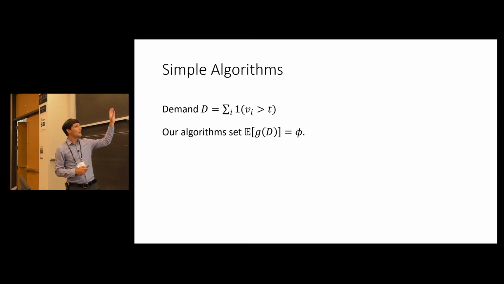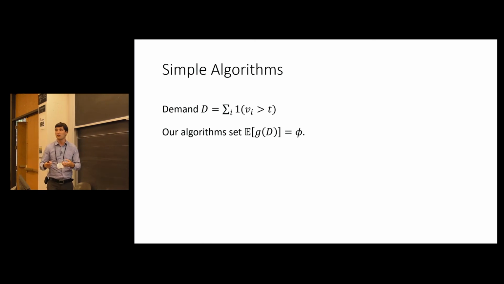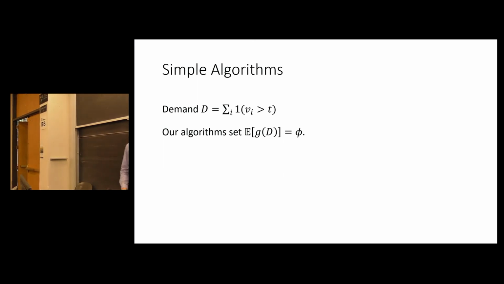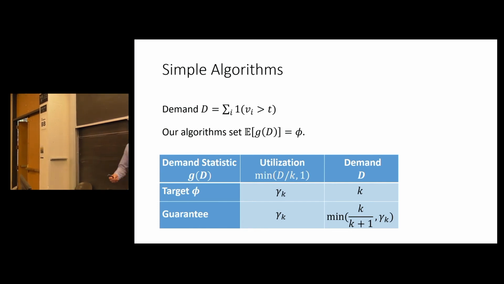Second, we are using simple algorithms. Right? So if I say demand is just the number of people whose values exceed my threshold, then our algorithms all take the form of set some expected statistic of demand equal to some constant. Right? So for example, the first algorithm, the statistic is my utilization. So my expected utilization should be equal to some constant. As it happens, the constant we choose is gamma k, just because that's convenient for getting the right results.